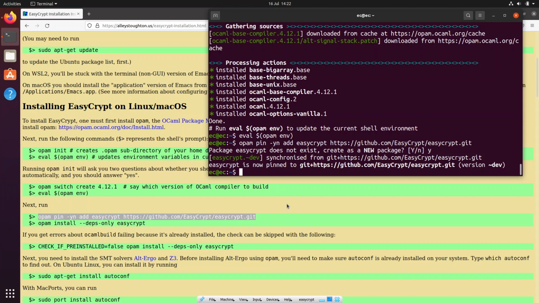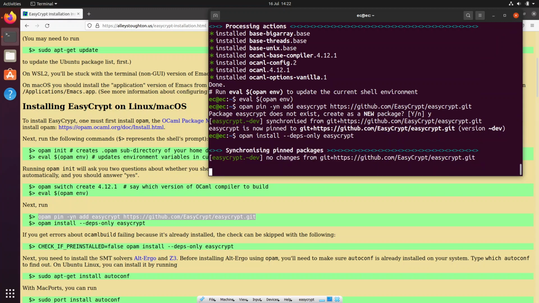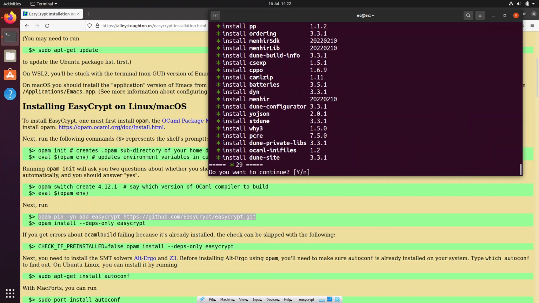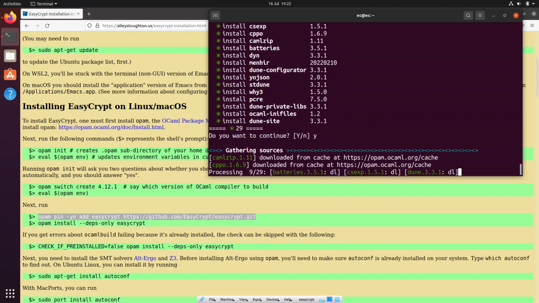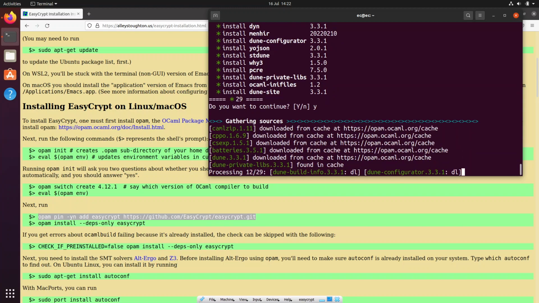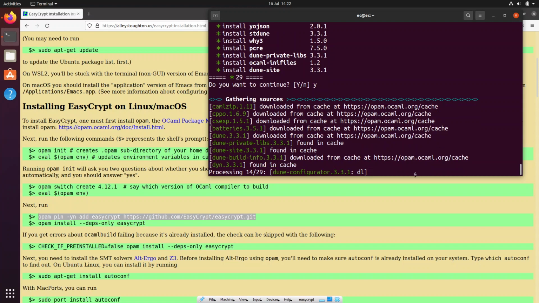Okay, so now we have the repo registered on Opam, and now we need to ask it to install it. Install deps EasyCrypt. Hopefully this won't take too much time. Yes. Okay, I think it will take a while, so again, I'll pause, and then I'll come back again.